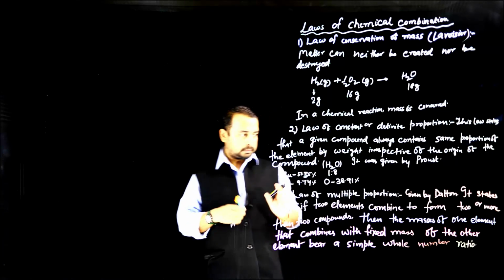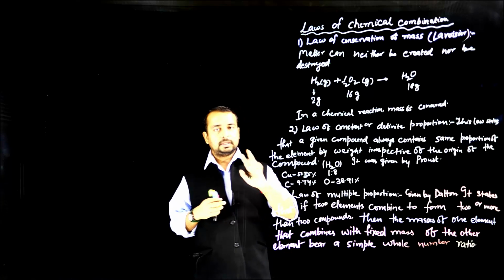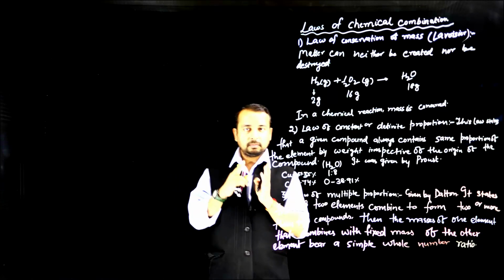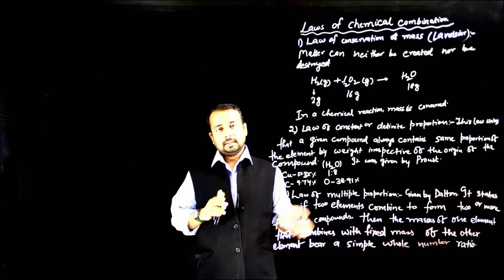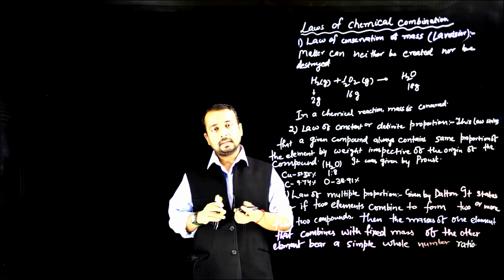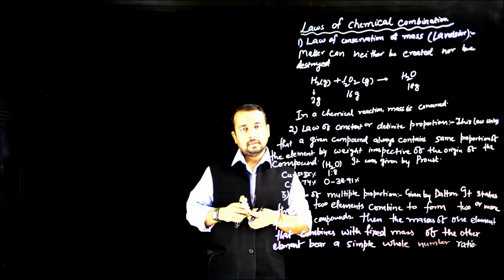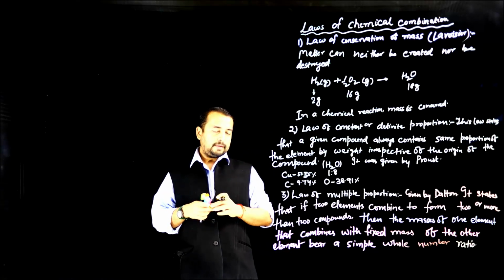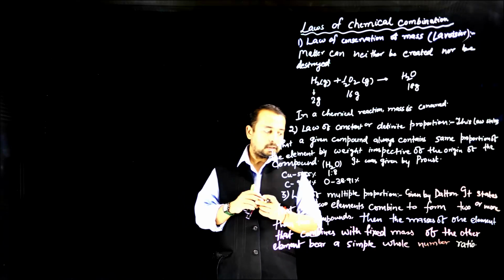Like if we take the example, it states that if two elements form more than two compounds, then the masses of one element which combine with a fixed mass of the other element bear a simple whole number ratio. Like if we take the example of compounds of hydrogen and oxygen.